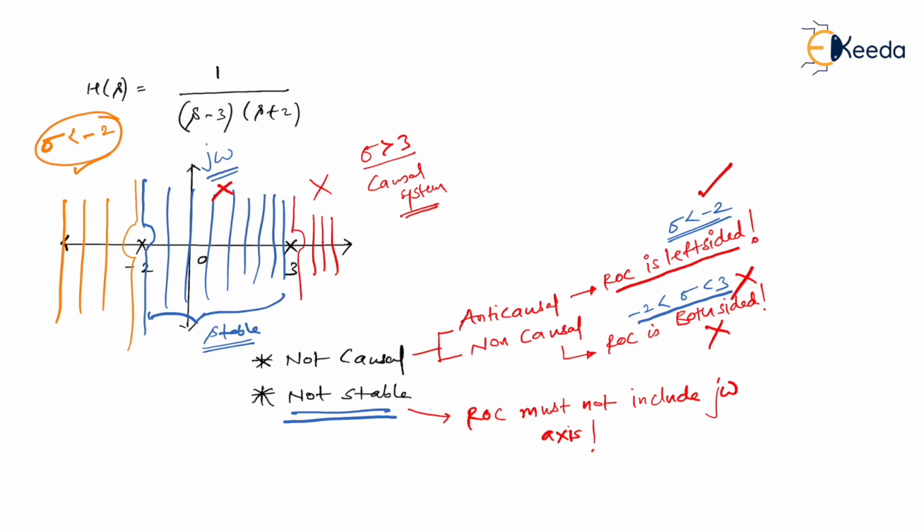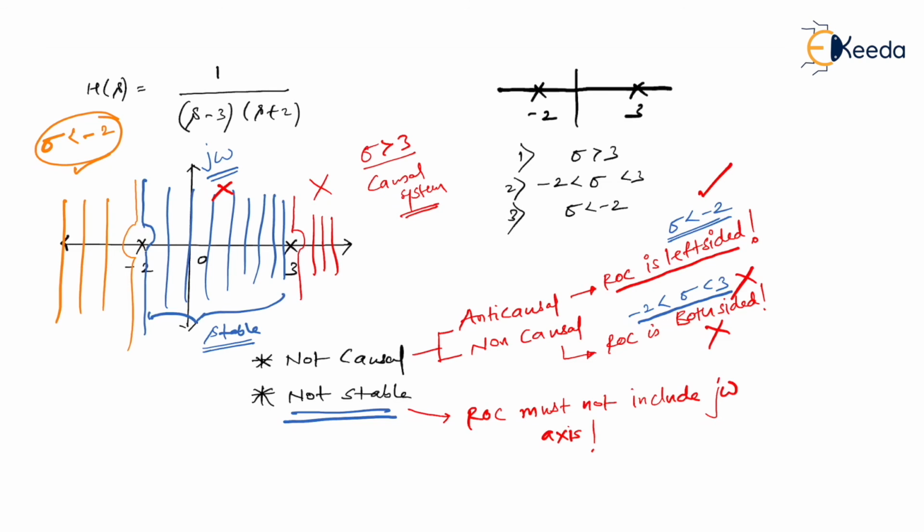So please understand, we had two poles, right? One of the poles was at 3, the other pole was at -2. So we can have three possible ROCs. With two poles, you can have three possible ROCs, that is either sigma greater than 3, or sigma lying between -2 and 3, or sigma less than -2. So these are three possibilities of ROCs. Whenever you have a number of poles, let's say two poles, then there are three possible ROCs. If you have, let's say, four poles, then there are five possible ROCs, but those poles should be non-repeated. Okay, so there are three possible ROCs as we have seen.